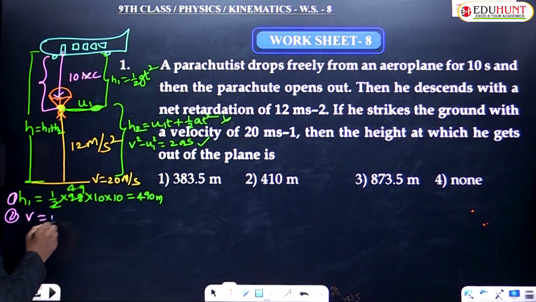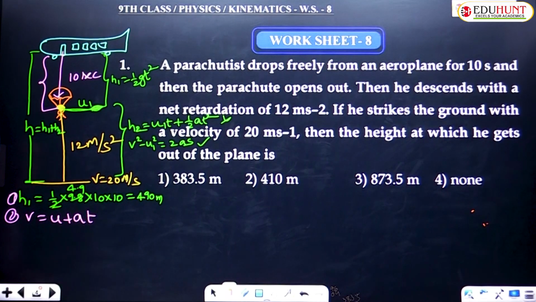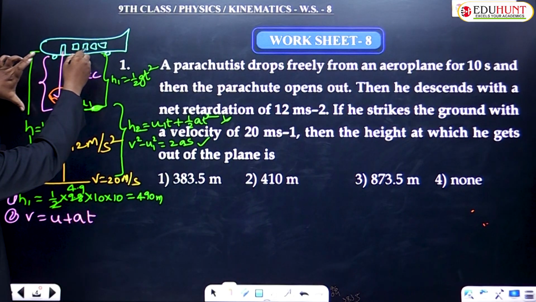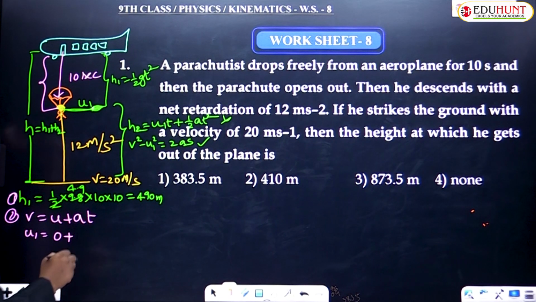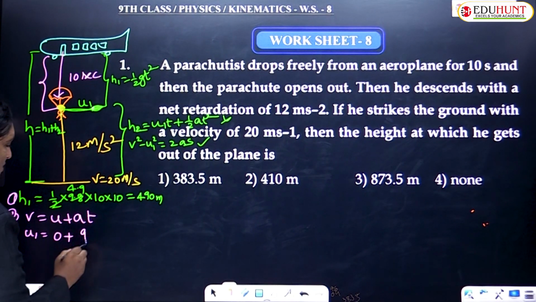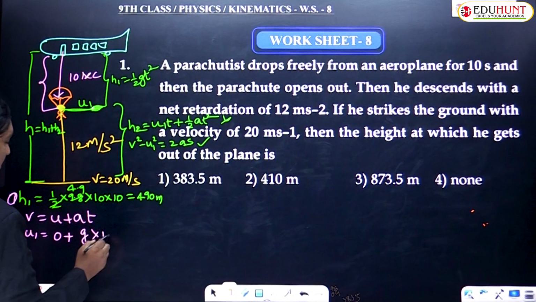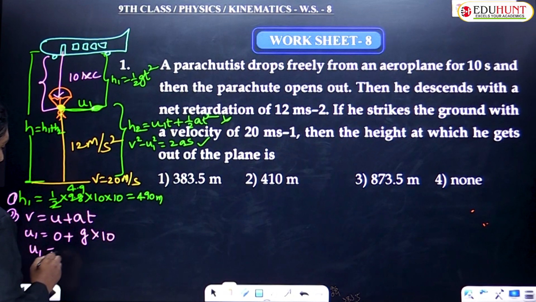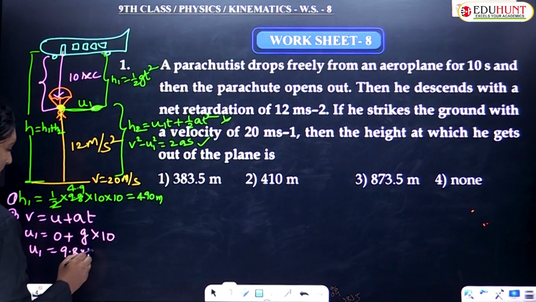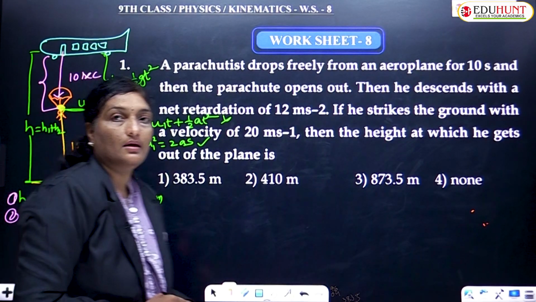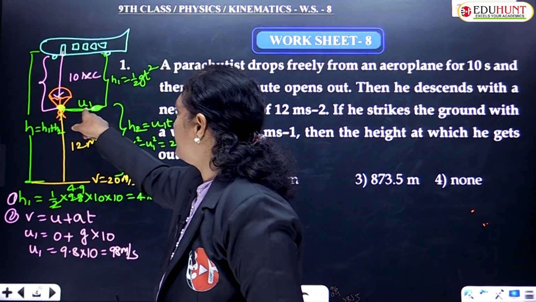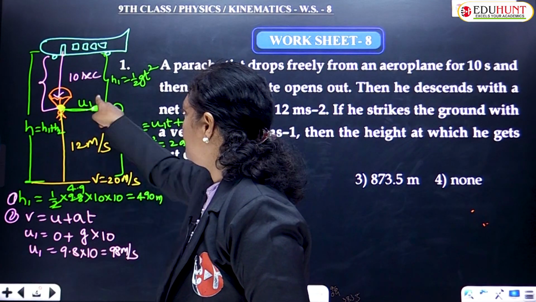Using the formula v equals u plus at. So, instead of v, what is there, children? Between these two, the initial velocity of the freely falling part is 0, this is u1. So u1 is equal to 0 plus g times t, since it is freely falling, acceleration is taken as g and the time was given as 10 seconds. Hence the value of u1 is 9.8 into 10, which is 98 meter per second. So the velocity attained here was found to be 98 meter per second.